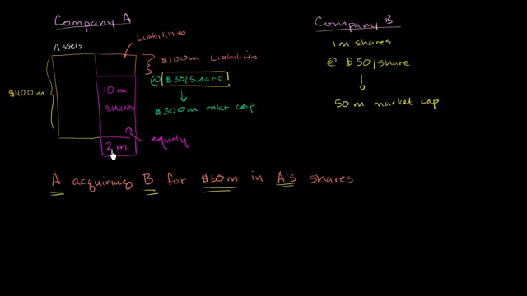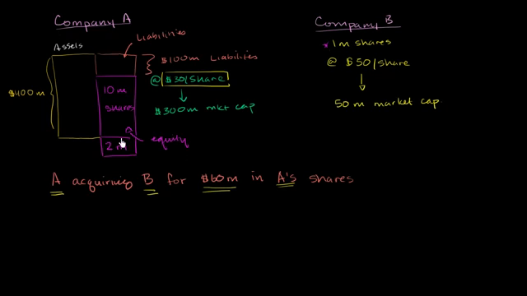And if they wanted to do it as a cash transaction, they could take these shares and sell them into the market, do a secondary offering, and then hopefully raise $60 million in cash, and then use that cash to buy company B. But this is a share offering. They're not going to do it with cash. They're going to directly give, assuming company B shareholders agree to this, they're going to give the shares directly to company B's shareholders in exchange for essentially getting control of these shares right over here.